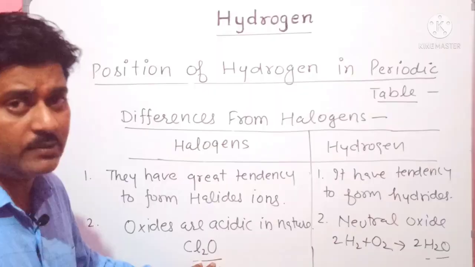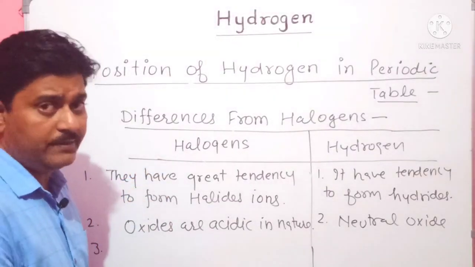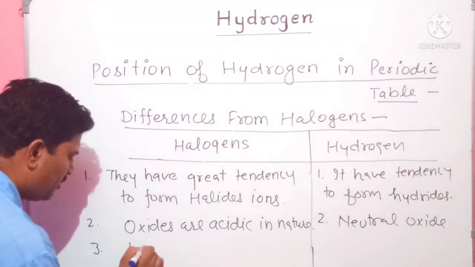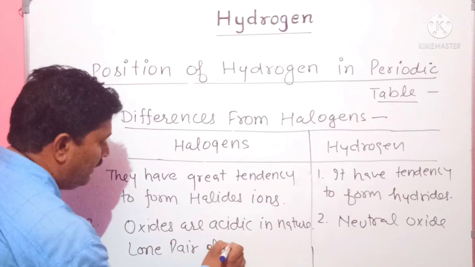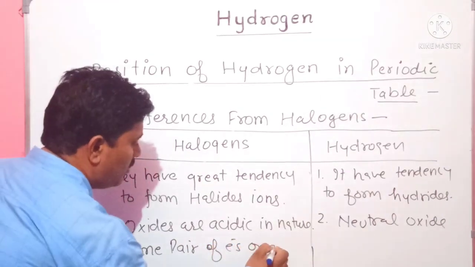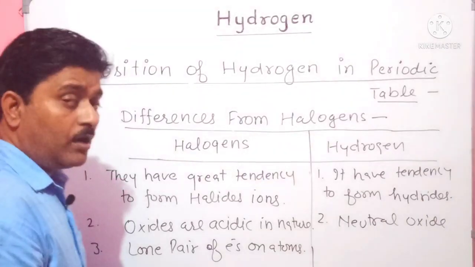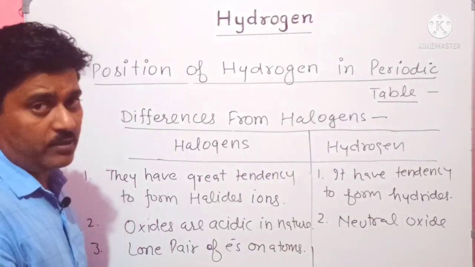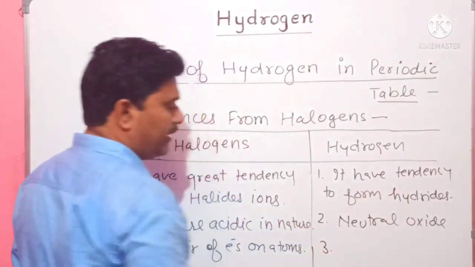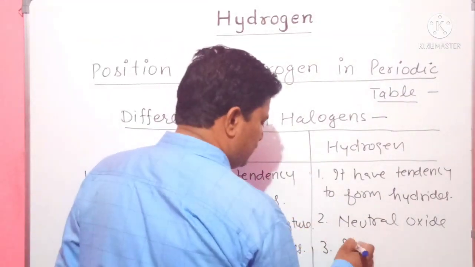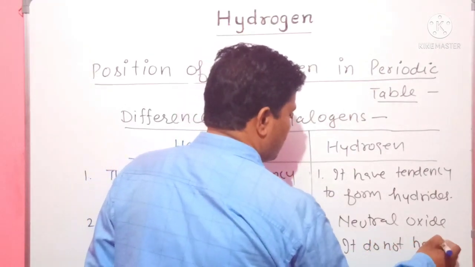Let's come to another point. Halogens always have lone pairs of electrons on their atoms. But hydrogen does not have any lone pair.